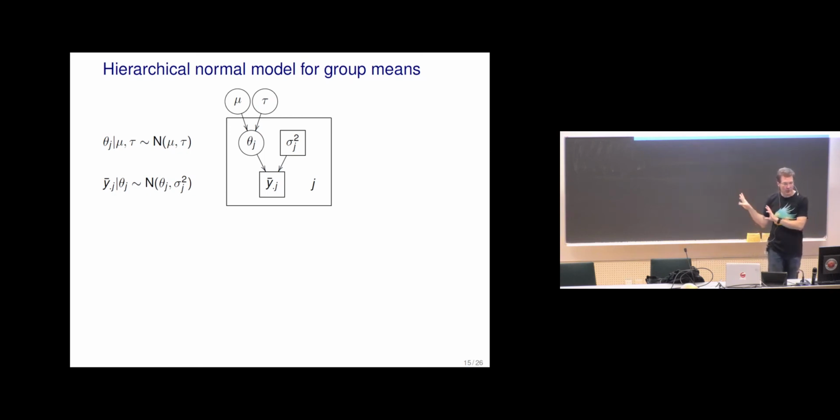And you can compare this to the factory example, where we assumed sigma to be unknown, either common to all machines or each machine having its own. In the same way, if we had the individual data, we could have a common sigma for all schools or a separate sigma for each school. But this is the simplified form.